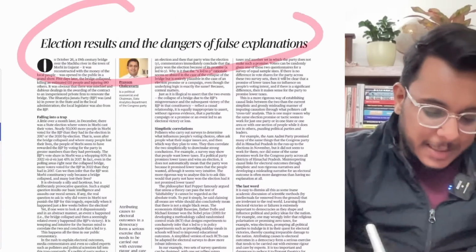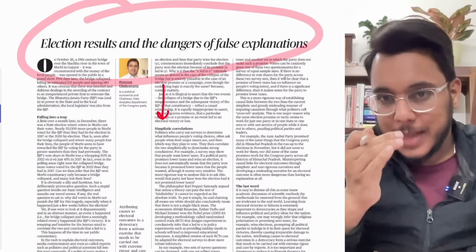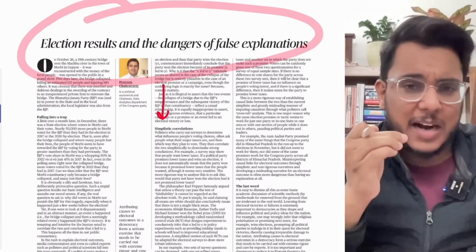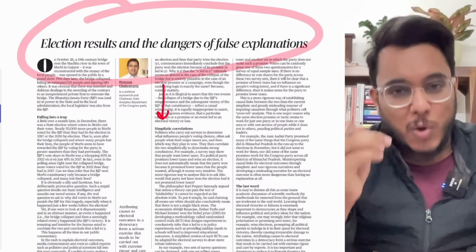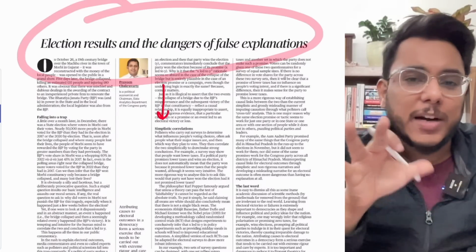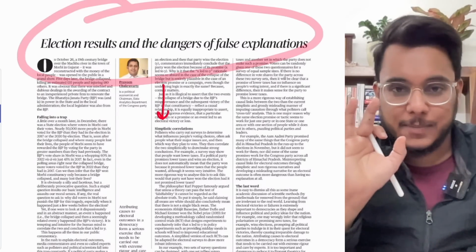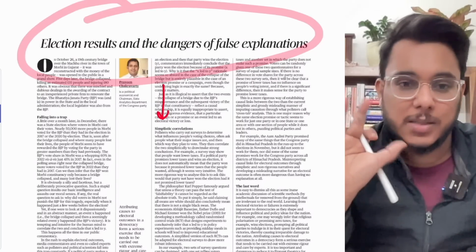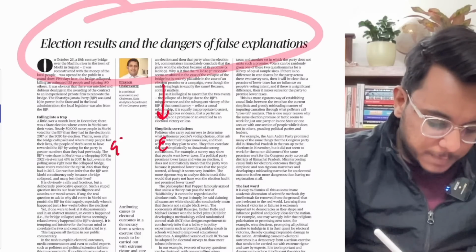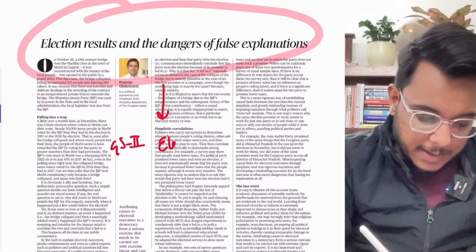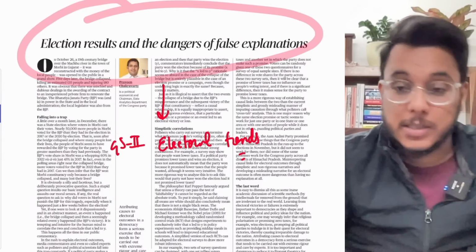Election results and the dangers of false explanation. Okay, guys, understand that this particular article is a little different from the articles that usually come in the newspaper. If you have read it, it is a little on the difficult side in what it is talking about. But we'll understand and simplify this particular article with respect to electoral trends. GS paper number 2, electoral trends. We'll see this particular article.